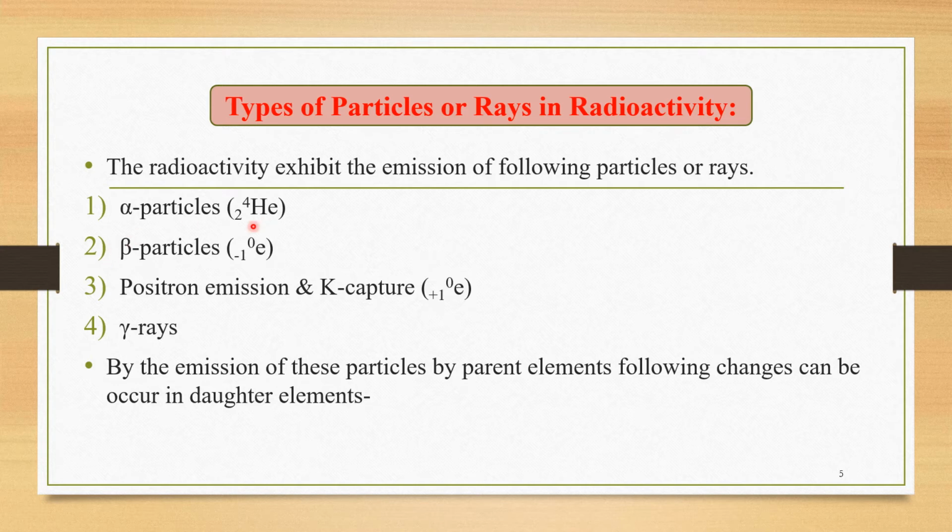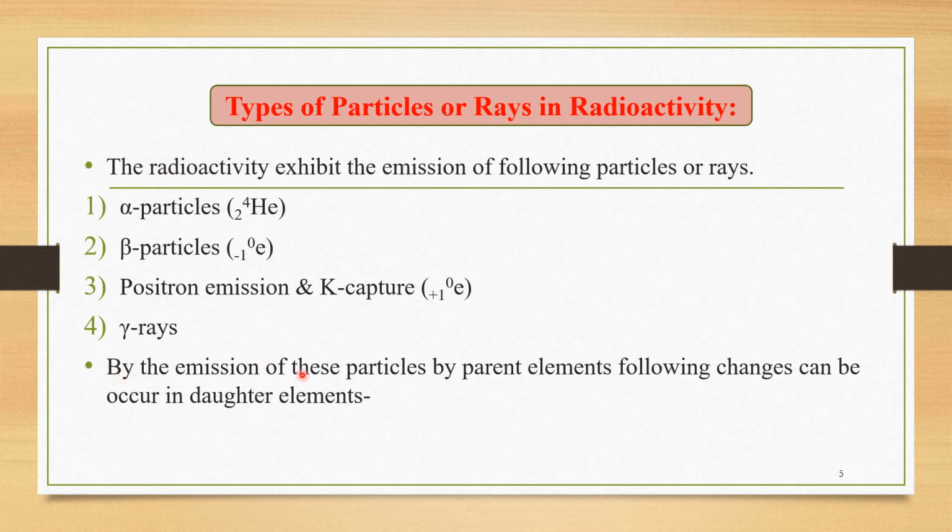First one is the alpha particle, that is nothing but the helium nucleus. Second one is the beta particle, that is the electron. Third one is positron emission and K capture, this is a positron. And the fourth one is the electromagnetic rays, that is the gamma rays. So whenever a parent gets converted into the daughter, one of these particles is involved in the radioactivity process.